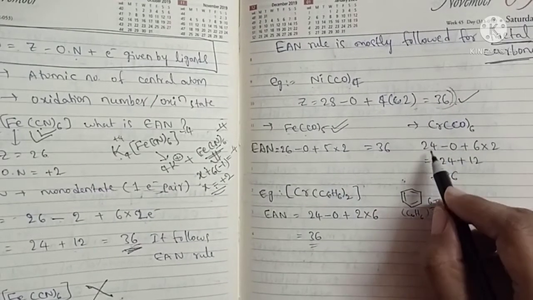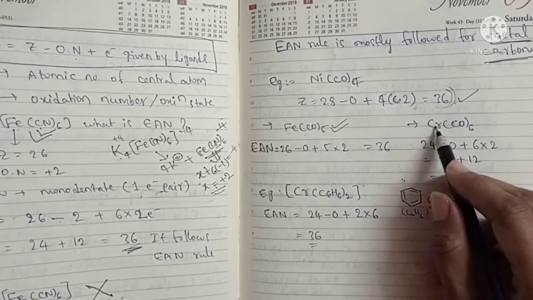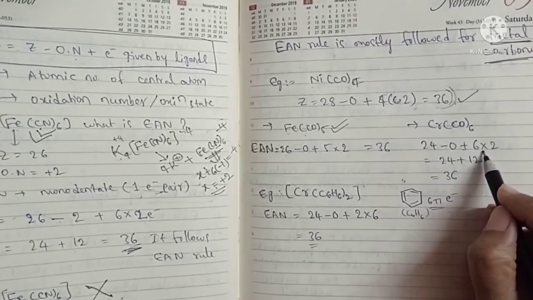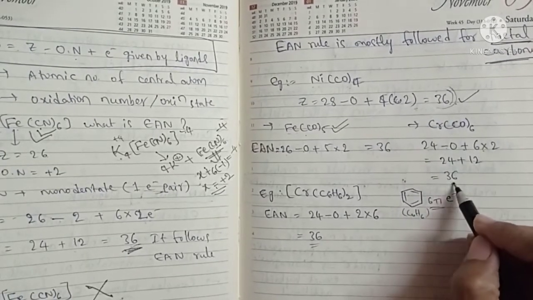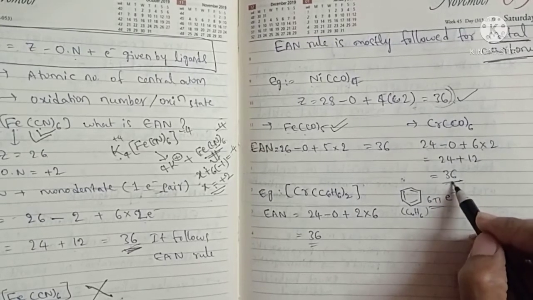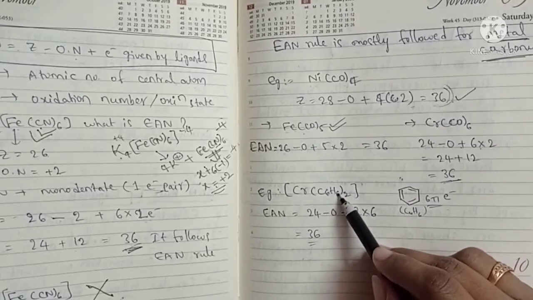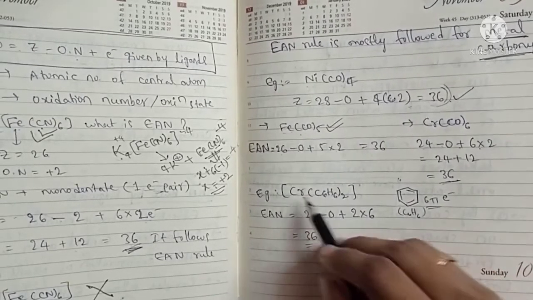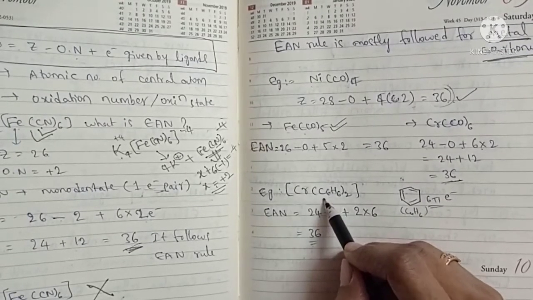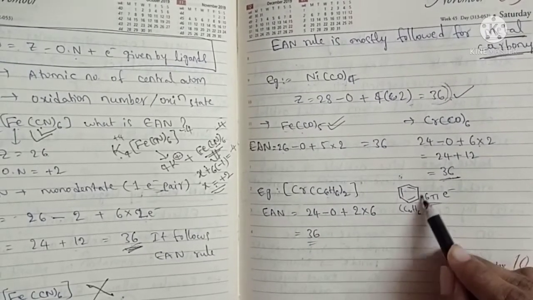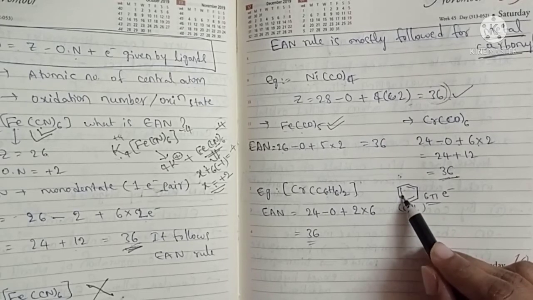According to the EAN rule, the atomic number of chromium is 24, minus oxidation number 0, plus 6 into 2 electrons. So 36. So it is also following the EAN rule. That's why it is a stable complex. And next, chromium C6H6 taken twice. This is benzene, which has this structure. How many electrons will be donated by benzene?